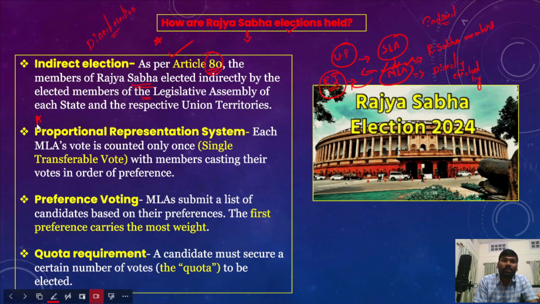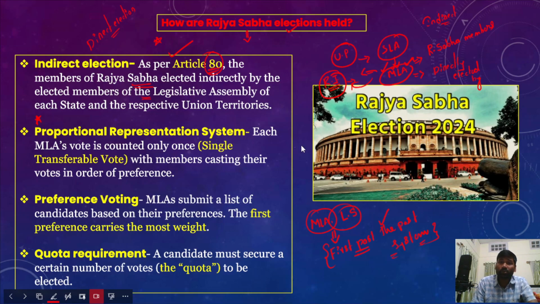After that, there is a proportional representation system. State legislative assembly elections and even the Lok Sabha general elections follow the first past the post system.